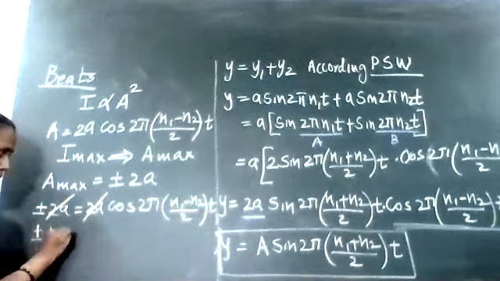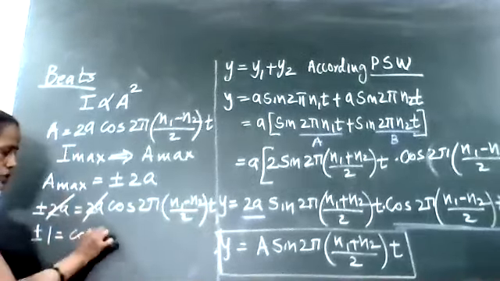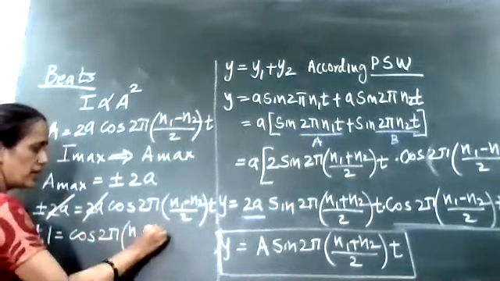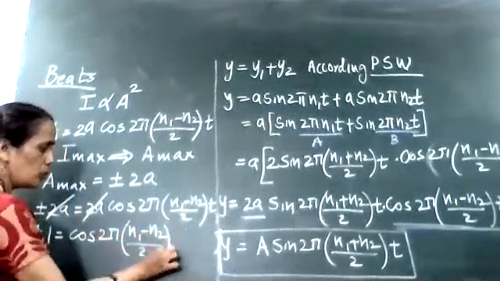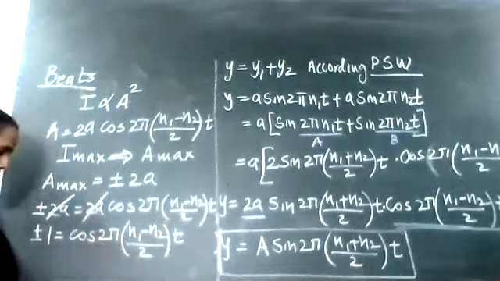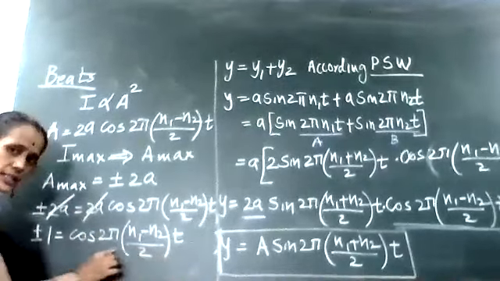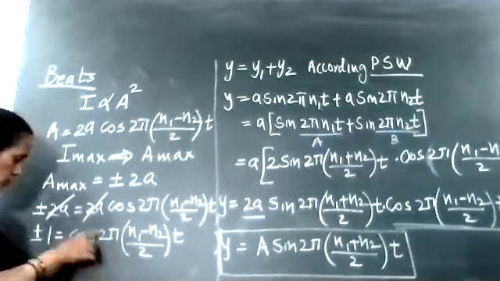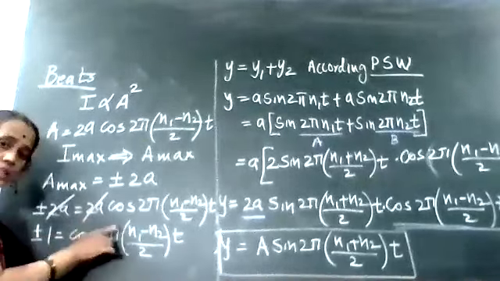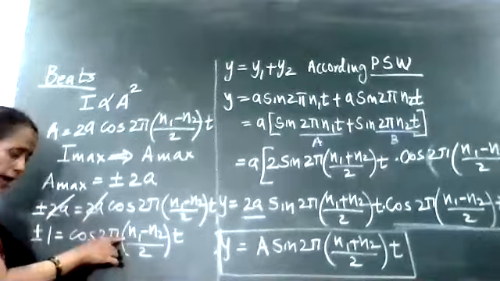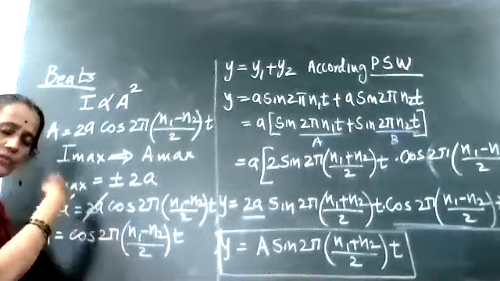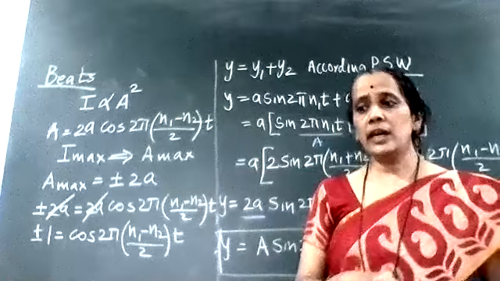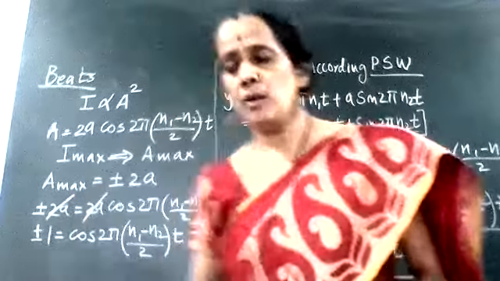Plus minus 1 is equal to cos of 2π into bracket (n1−n2) upon 2 into t. Your cos value is plus 1 when cos 0 is there, when there is cos of π I am getting minus 1, and again for cos 2π I am getting plus 1.